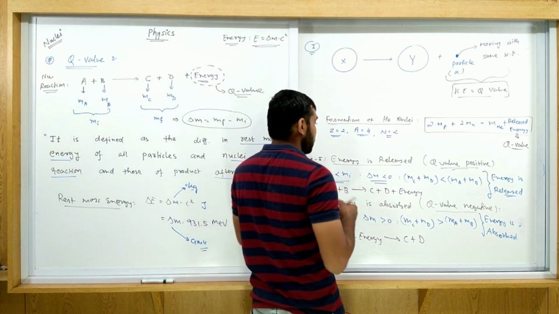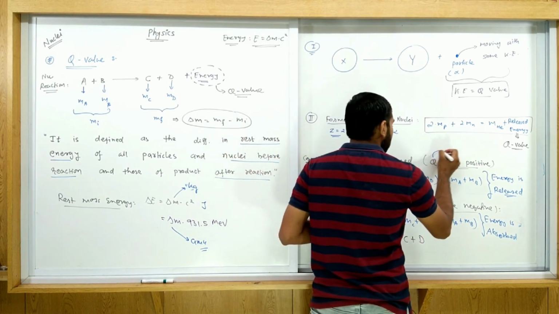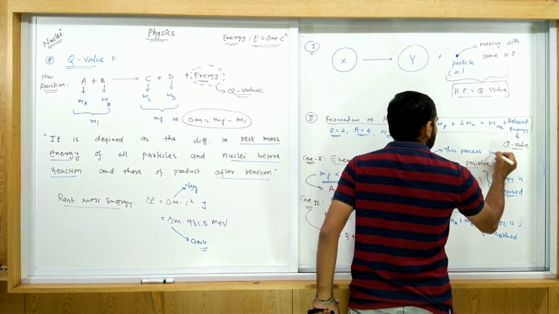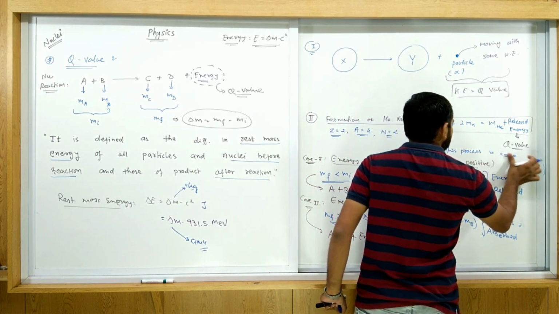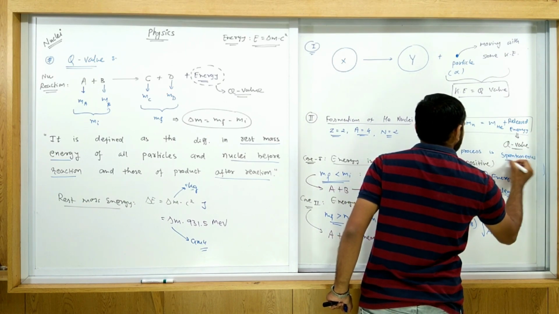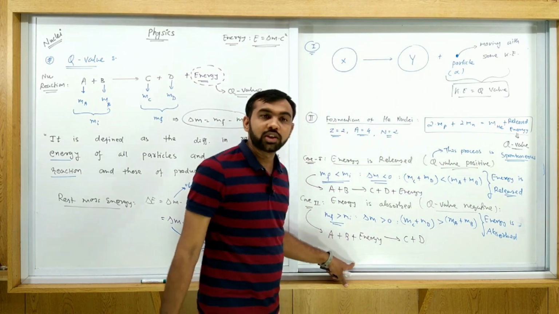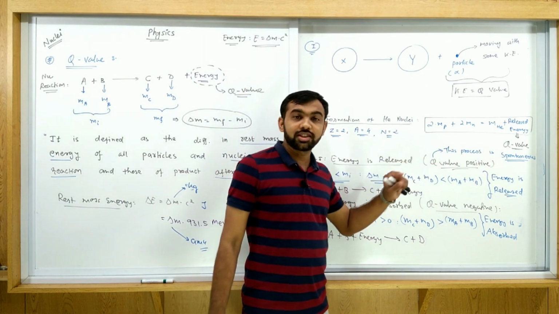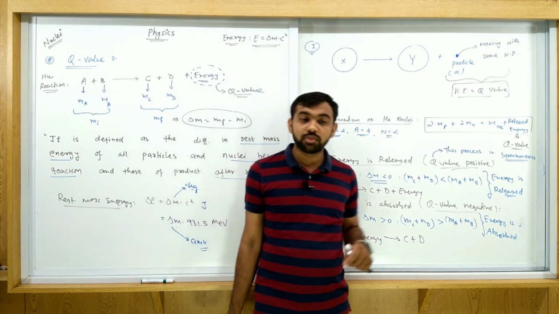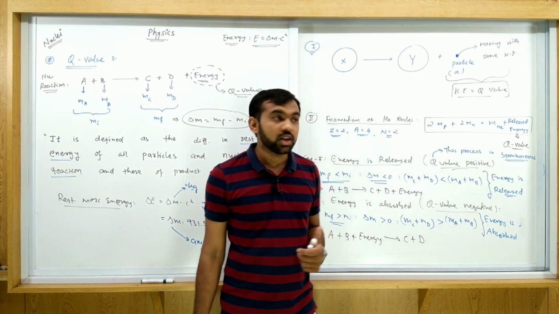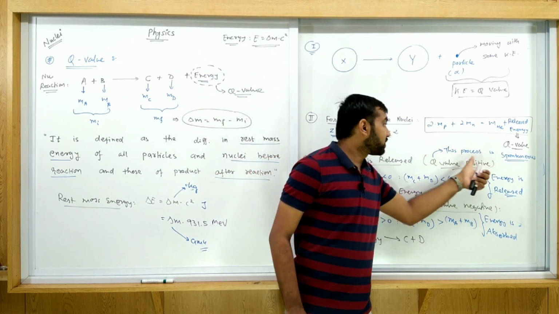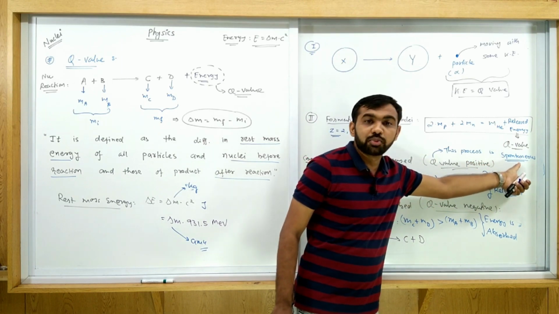A question may ask you, out of the given processes, which one is spontaneous. For any nuclear reaction, if Q value is positive, then that process is called a spontaneous process.